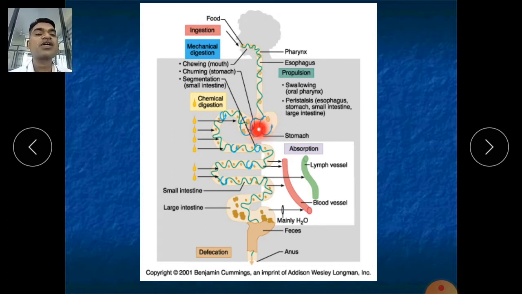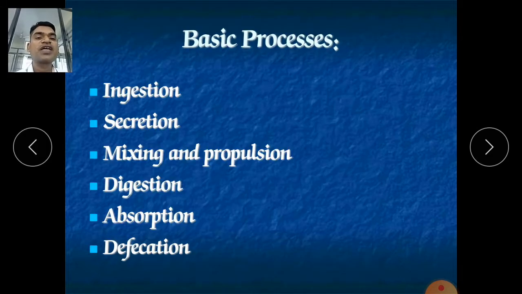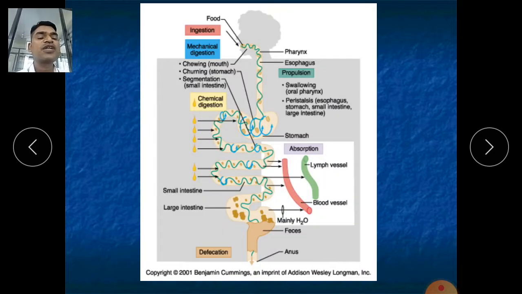In the stomach the mixing continues, and here the churning process occurs. Churning means mixing and propulsion. Mixing starts from the mouth, and churning will occur, and it will form a mass.